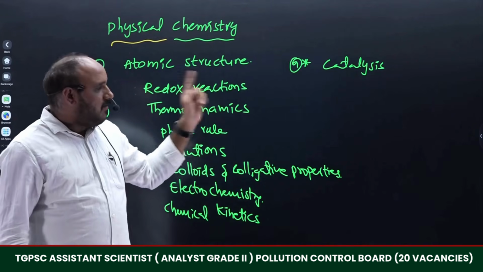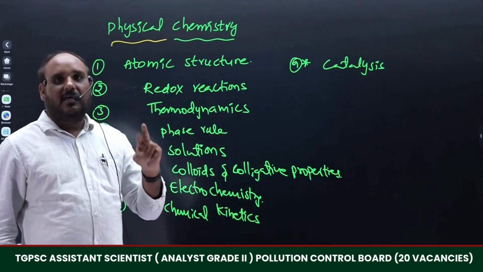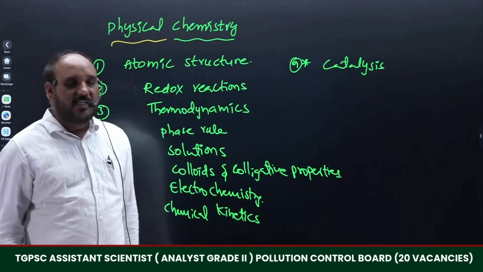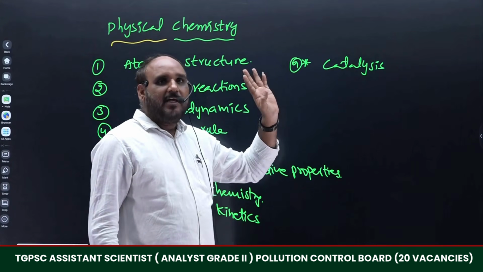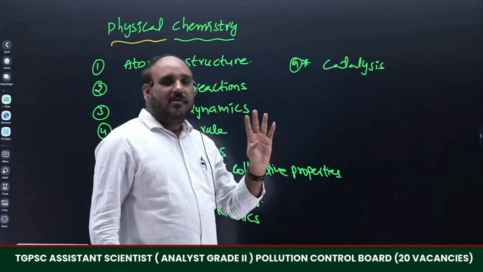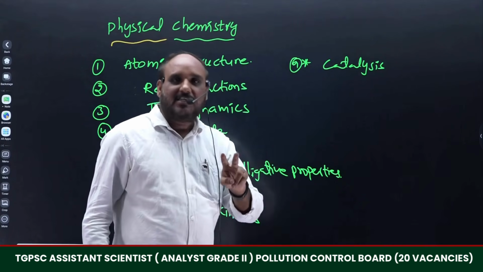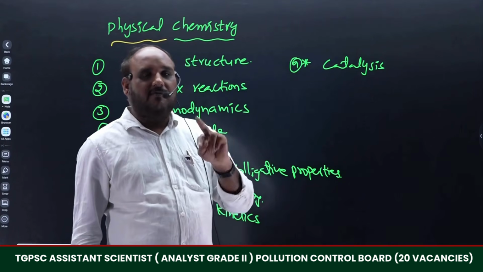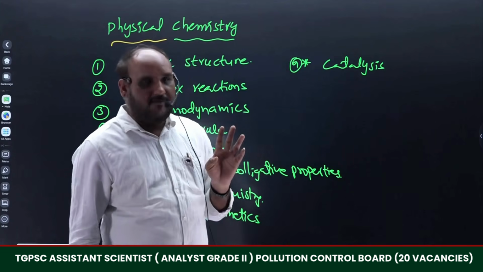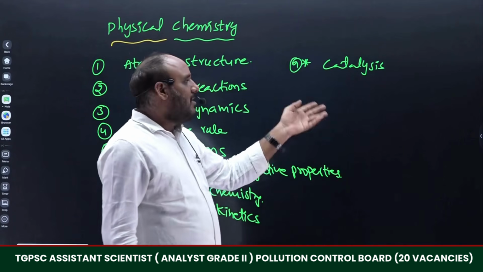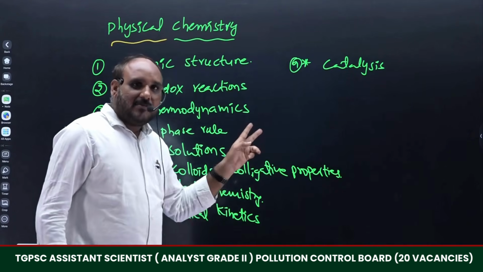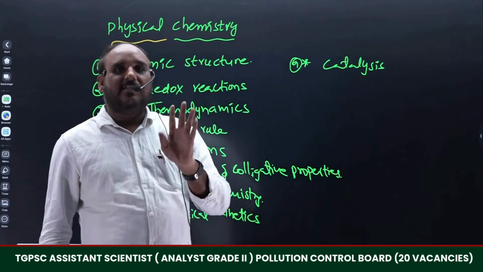For various types of reactions like exothermic and endothermic reactions, how catalysis is applicable. Then what kind of reactants are involved, whether reactants and catalyst of the same physical state or of different physical states are involved; based on that, homogeneous catalysis and heterogeneous catalysis, and particularly biocatalyst, nothing but enzymes.